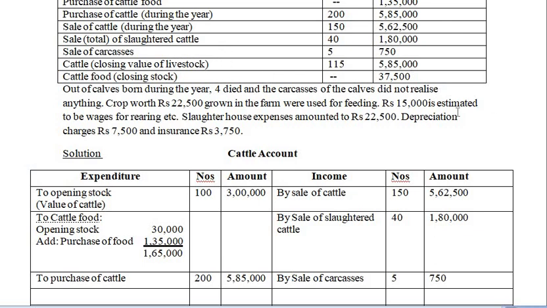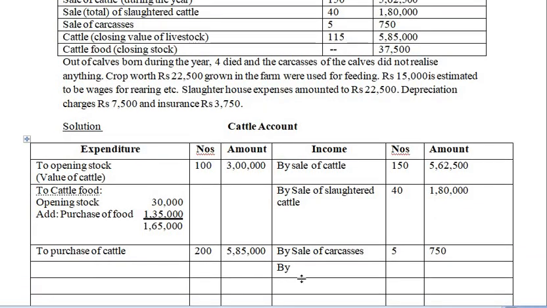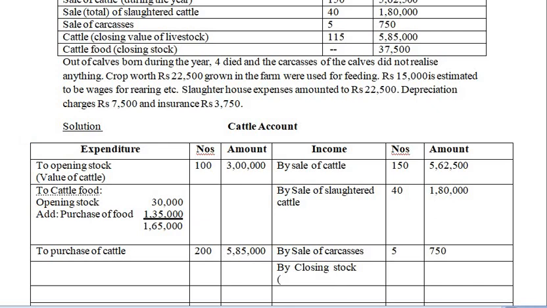Next, closing value of livestock. Now, closing value of livestock comes to the credit side, that is by closing stock, in the bracket you can write down as livestock, close the bracket, and then the amount is 1,15,85,000.